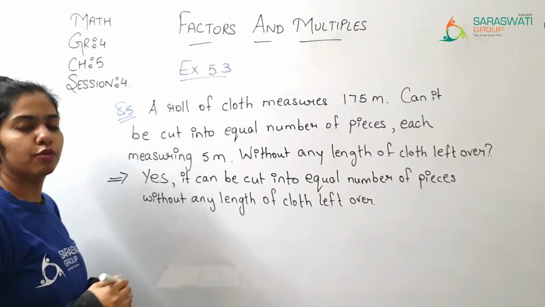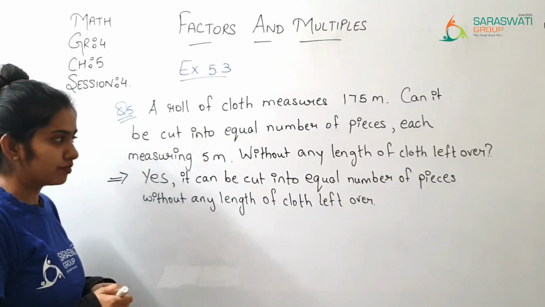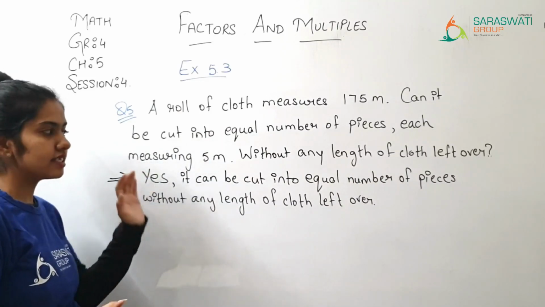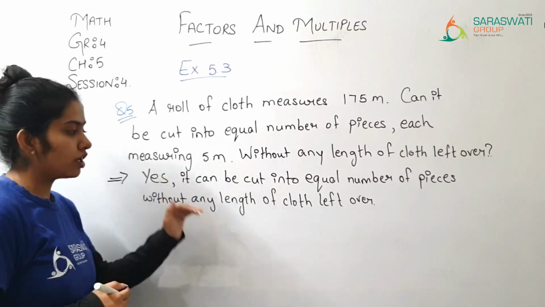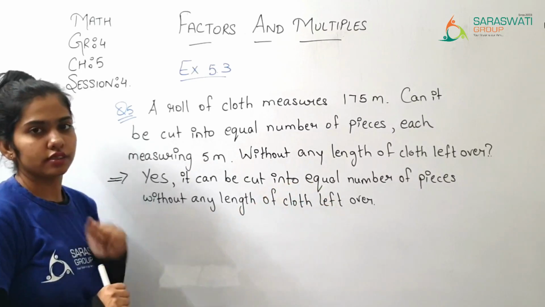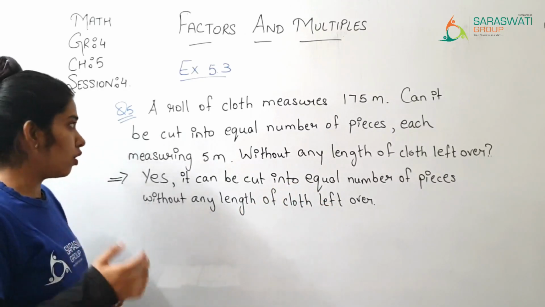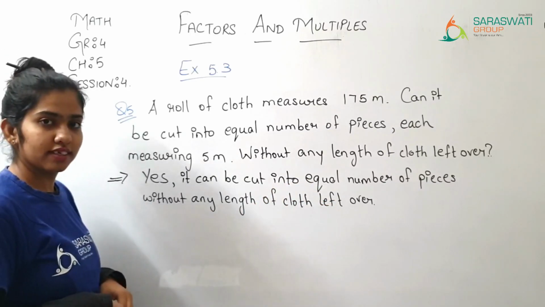So this you are supposed to write. Your answer is this: yes, it can be cut into equal number of pieces without any length of cloth left over. Okay? Now let us see the next one.